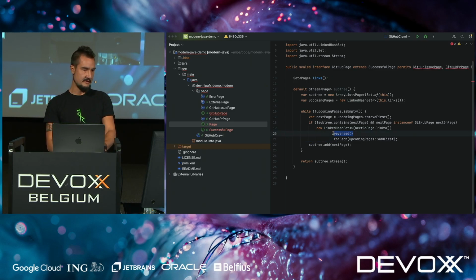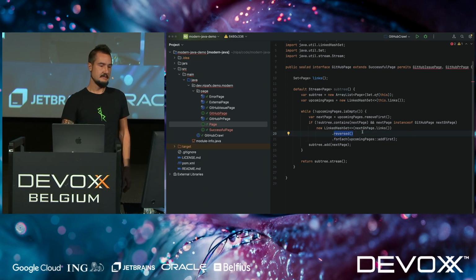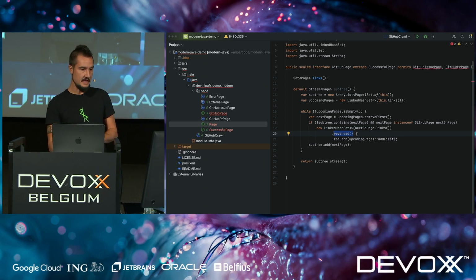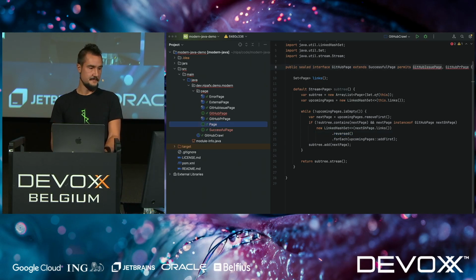So you just have a set, and then on the set you say, I want to have the set that's the other way around. And that's what I'm doing here. Okay, so that's a little bit of an API that has been added recently. We will actually use this method, so that's why I'm putting it here.